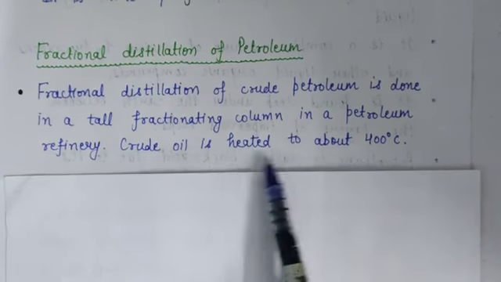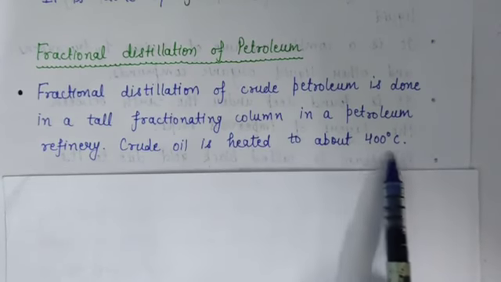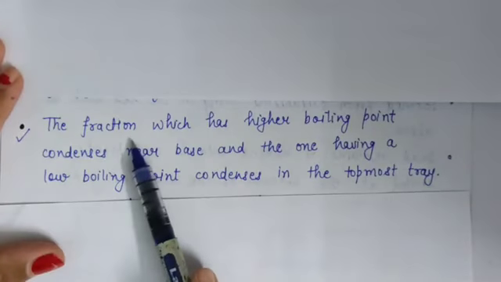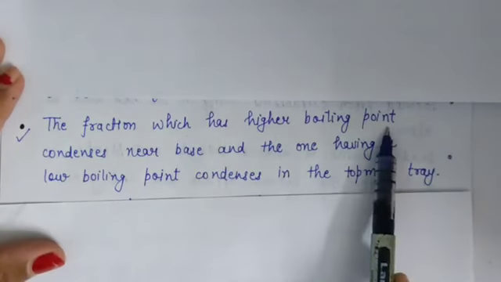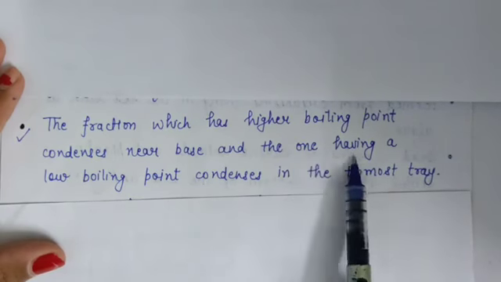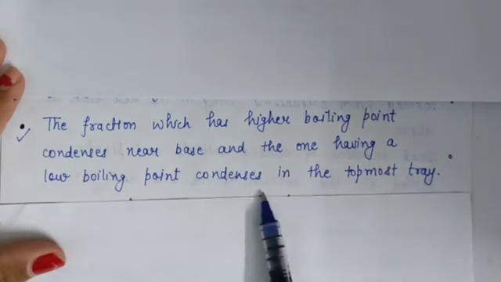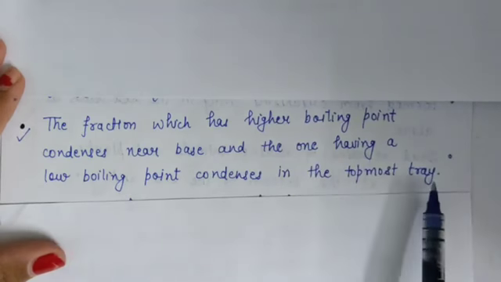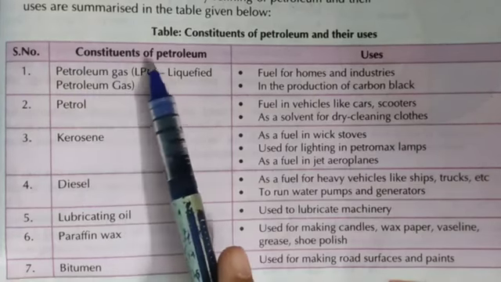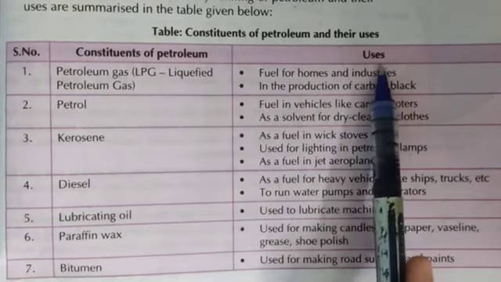Crude oil is heated to about 400 degrees Celsius. The fraction which has higher boiling point condenses near the base, and the one having a low boiling point condenses in the topmost tray. Now this table shows various constituents of petroleum and their uses.